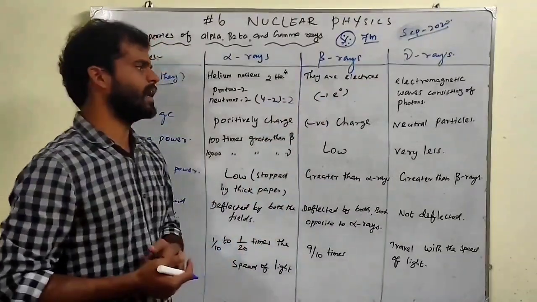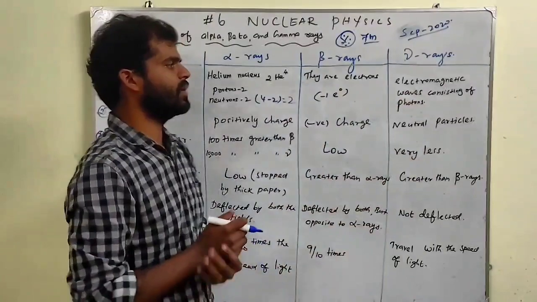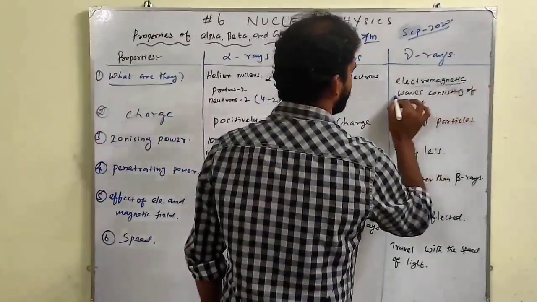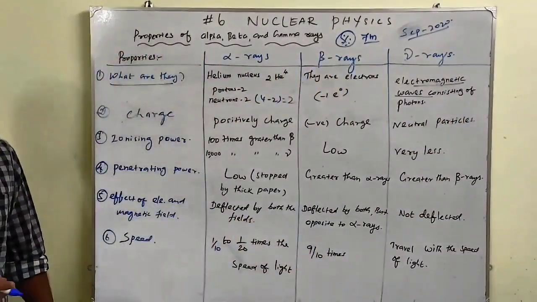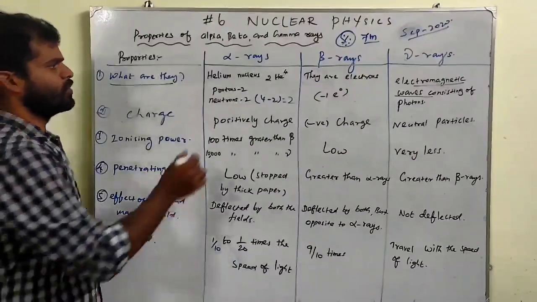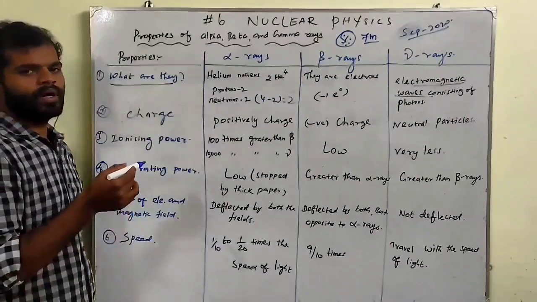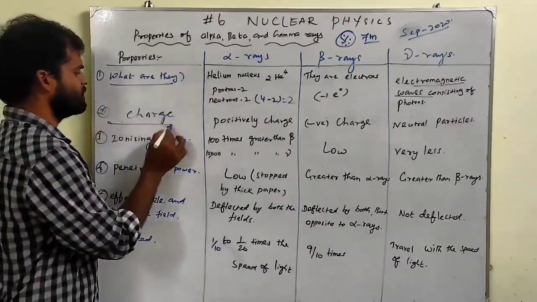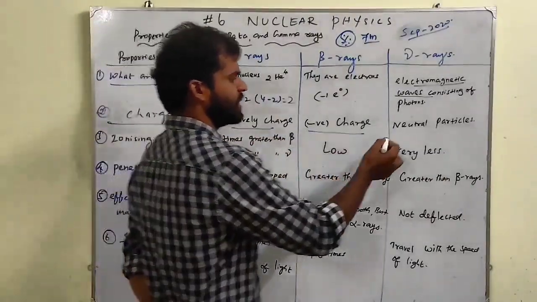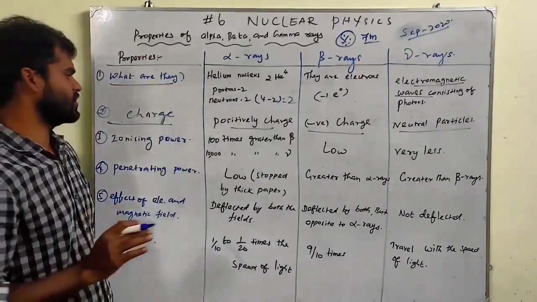Beta rays are electrons, that is minus 1 electron power 0. Gamma rays are electromagnetic waves consisting of photons. Photons have no charge. Here we have proton number 2, so alpha is positively charged. Next we discuss charge: positive charge for alpha, negative charge for beta, and neutral charge for gamma.